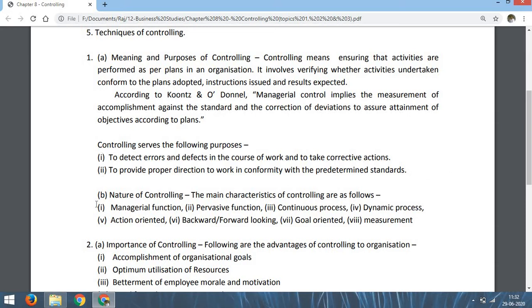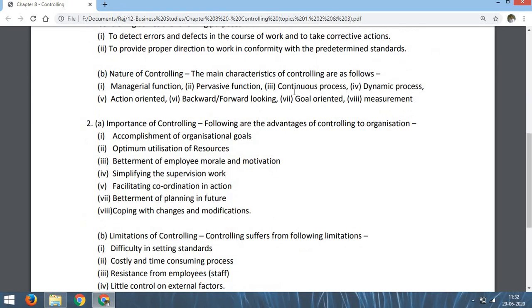Now number B is nature of controlling. What is the nature of the controlling process? We have done nature of planning, nature of organizing, nature of staffing, then nature of directing. Similarly, there is nature of controlling. Nature here means characteristics. So the main characteristics of controlling are as follows. I have given you 8 points, number 1 to 8. Now I am trying to explain these 8 points.